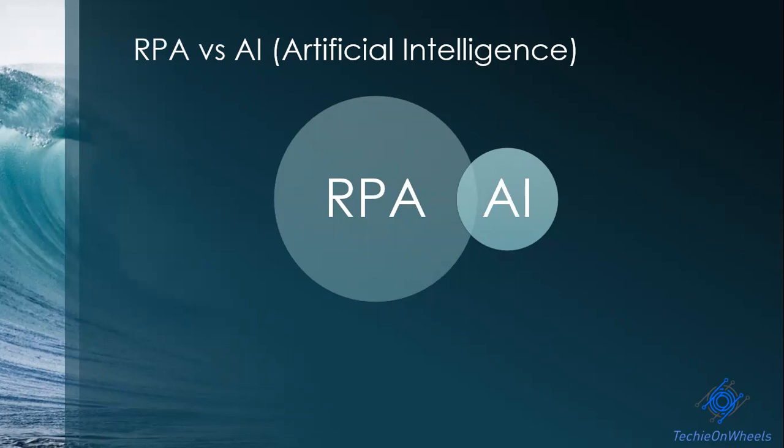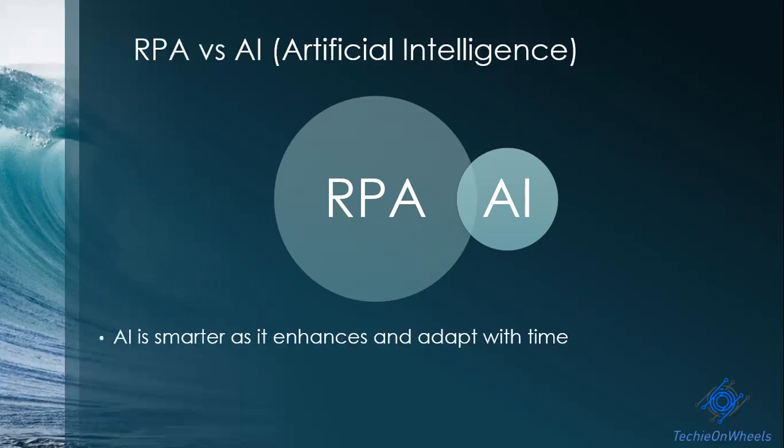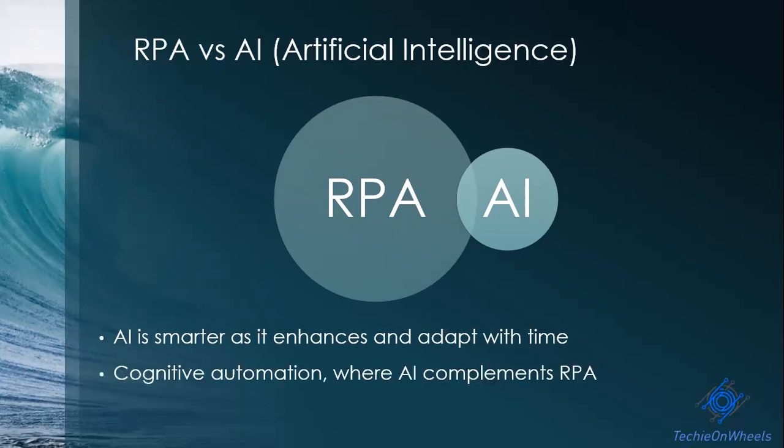However, from the machine perspective, or from RPA, you cannot define it in a certain set of rules. But you can utilize an AI component there, so your machine can find out on its own, using intelligence, whether two addresses are the same or not. And you can leverage this AI part within your RPA tool to achieve a bigger automation picture. So in web automation, validating the address is a very small subpart, and you can leverage AI there. AI is smarter as it enhances and adapts with time. However, RPA is rule-based. Whatever rule you provide, the system just performs the same.